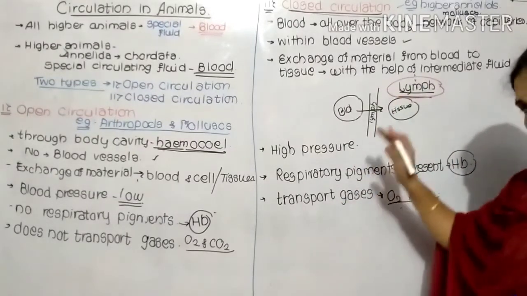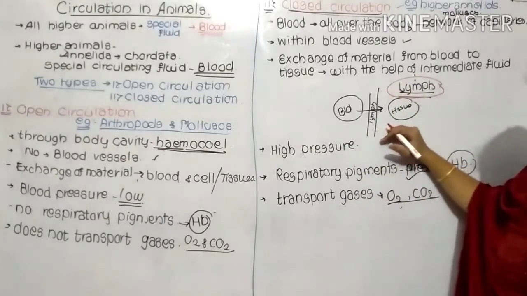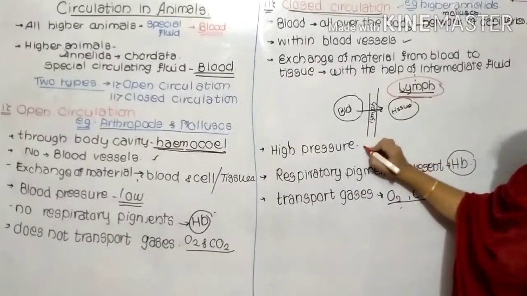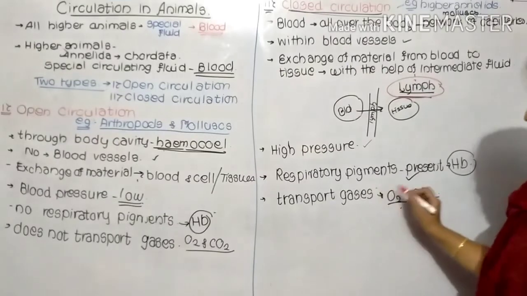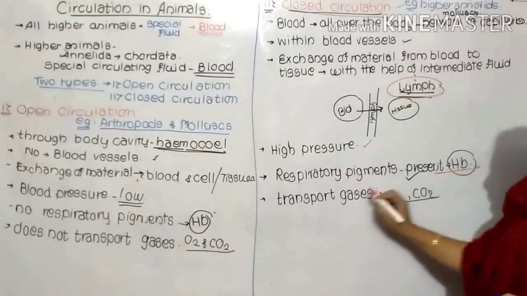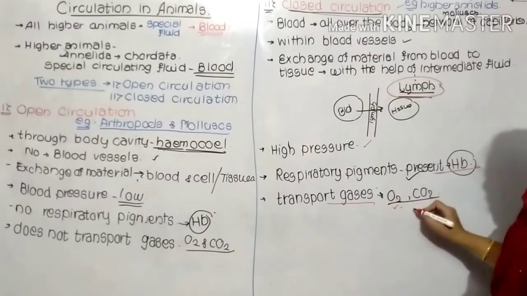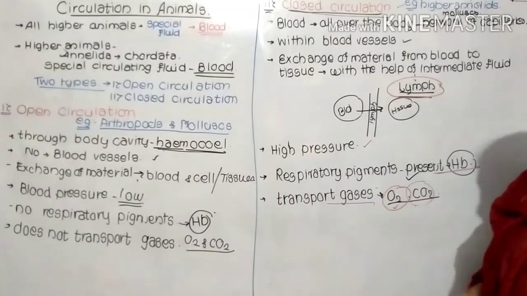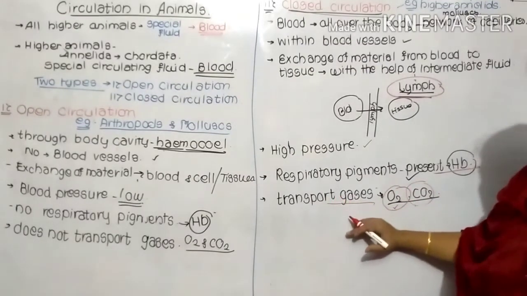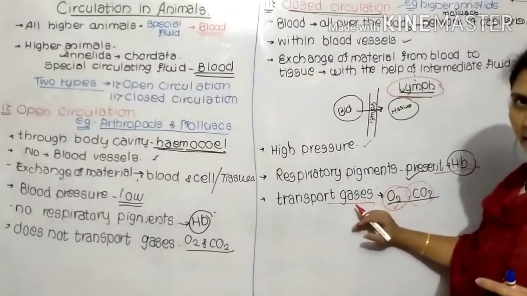The blood flowing through the blood vessels has high blood pressure. Respiratory pigments, that is HB, are also present, and they transport the gases, carbon dioxide and oxygen. With the help of the blood only, each and every body part is getting these gases.